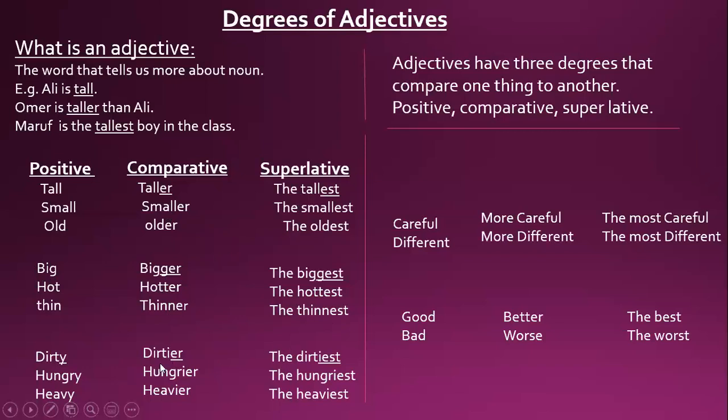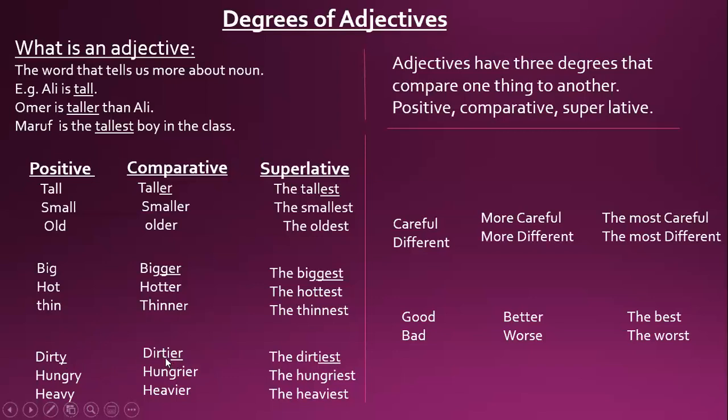Now the third rule: what to do if you have an adjective with Y at the end, like dirty, when changing into the comparative and superlative degree? You have to change the Y into I, then we put ER. Dirty, dirtier, the dirtiest.